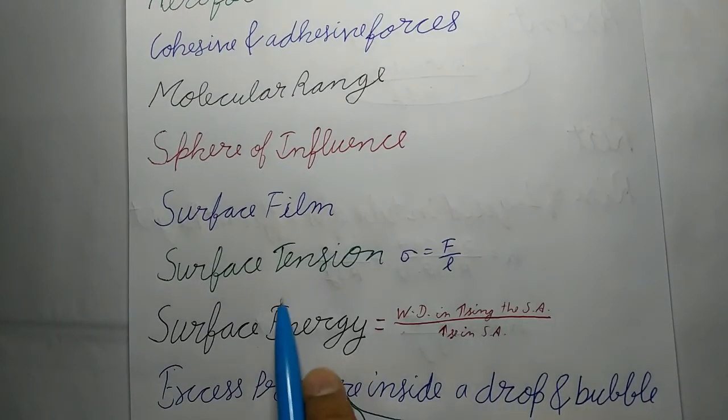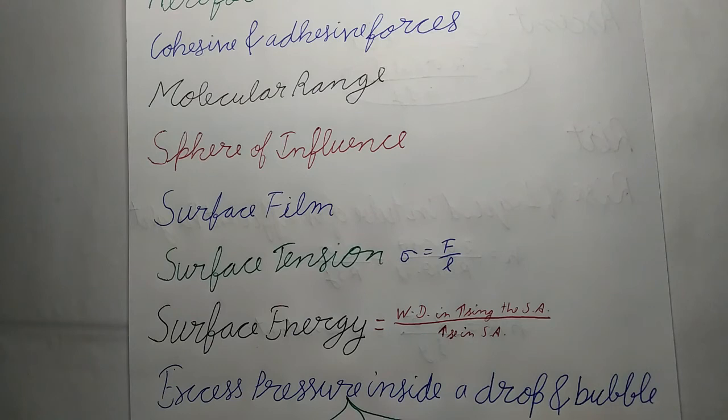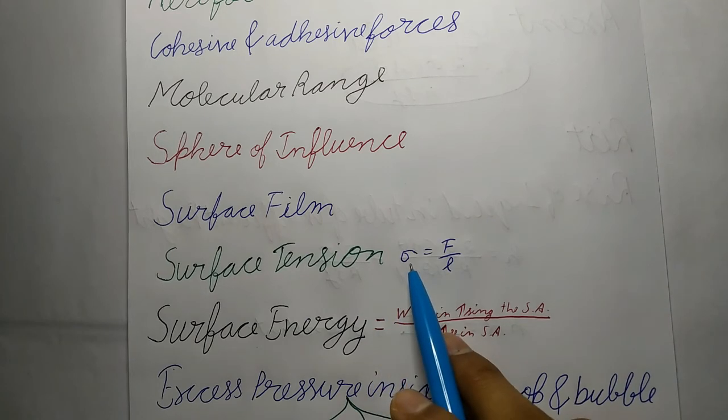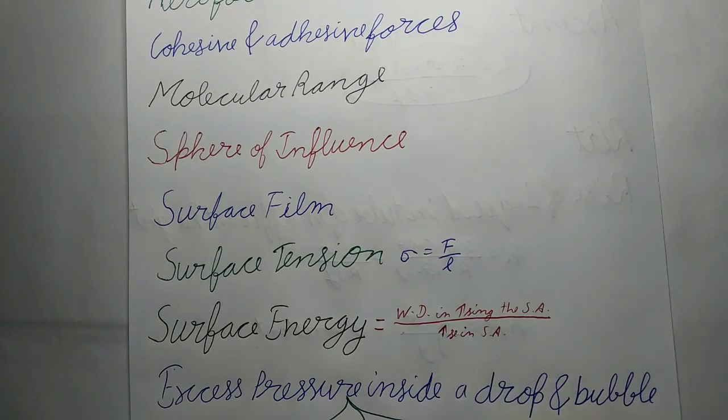Next is surface tension. It is a property of a liquid by virtue of which it behaves like an elastic stretched membrane with a tendency to contract so as to occupy a minimum surface area. It is measured as the force per unit length on an imaginary line drawn on the surface of liquid. So surface tension will be equal to force upon length. Its SI unit is Newton per meter and CGS unit is Dyne per centimeter.